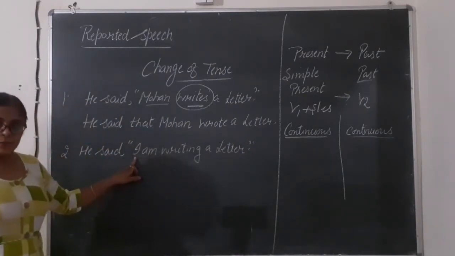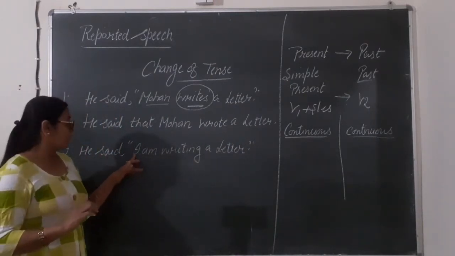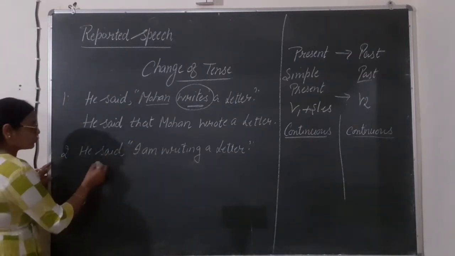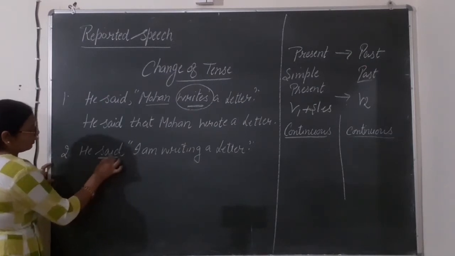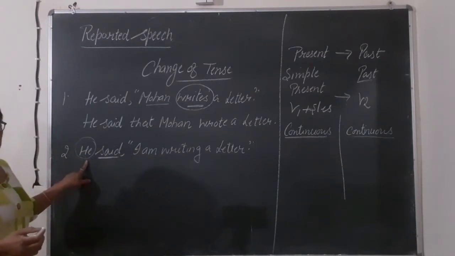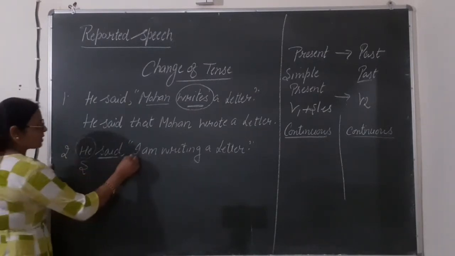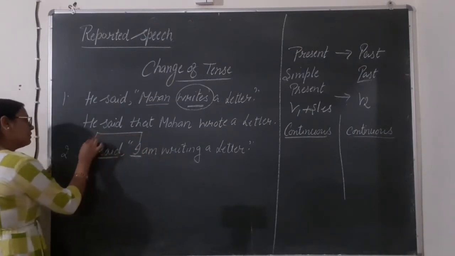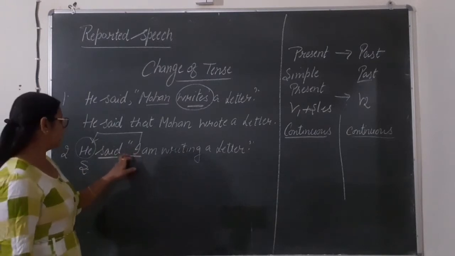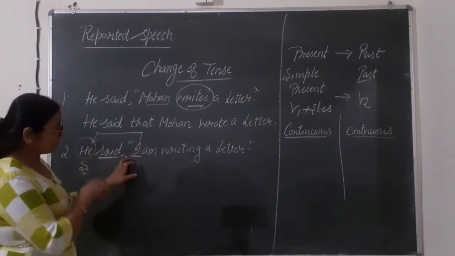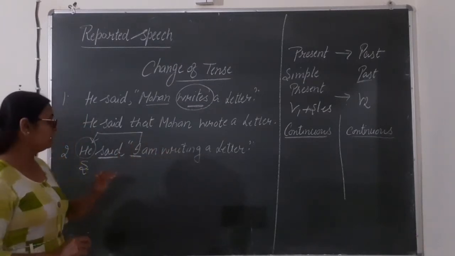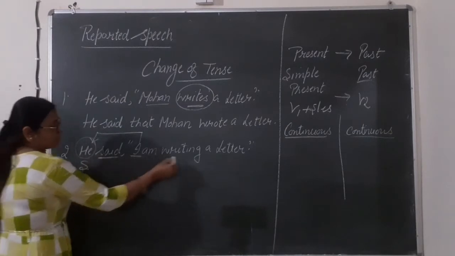Here we are having I, means first person, that is always changed into our subject. Let me tell you this also. Before the reporting verb, whatever the pronoun we are having or name we are having, that is considered as our subject. And in the inverted commas, if we are having the first person, that will be changed according to our subject. After the verb, if it is said, he said to me, I will tell you that example also. Now, just see it. Next example, I will tell you accordingly. He said, I am writing a letter.